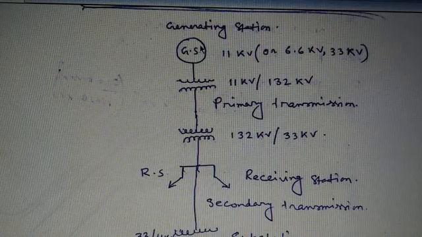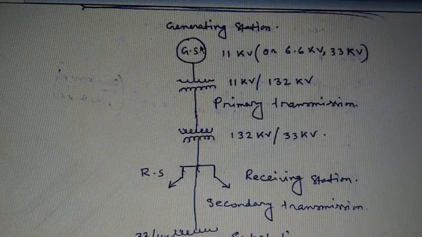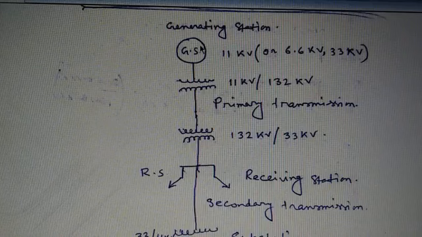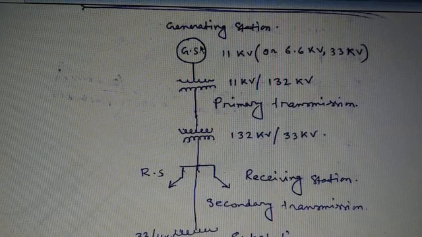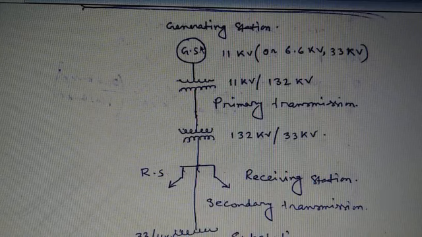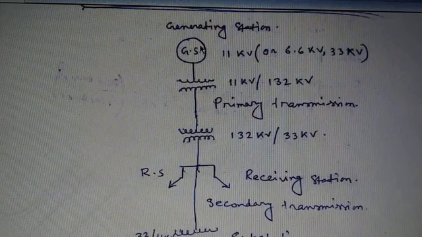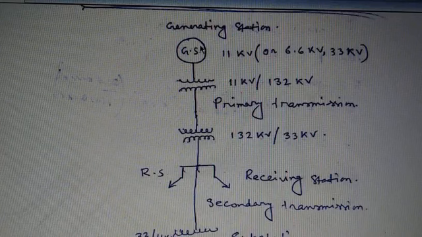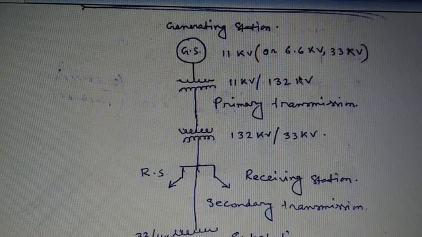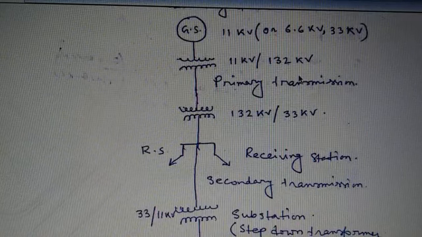The generating station represents the generating system where electrical power is produced by three-phase alternators operating in parallel. Generally the generating voltage is 11 kV. For an economical and efficient transmission system, the generating voltage is 11 kV, and this 11 kV is stepped up to 132 kV or more, depending upon the length of the transmission line and the amount of power to be transmitted. So this 132 kV voltage depends upon the nature of the load and the power system.